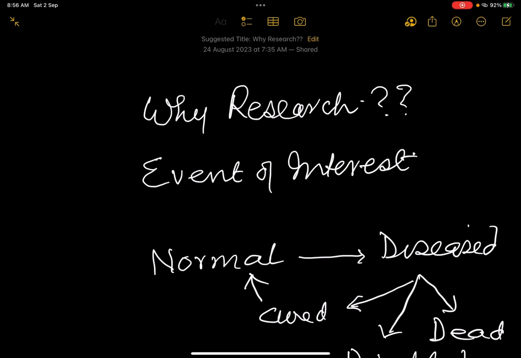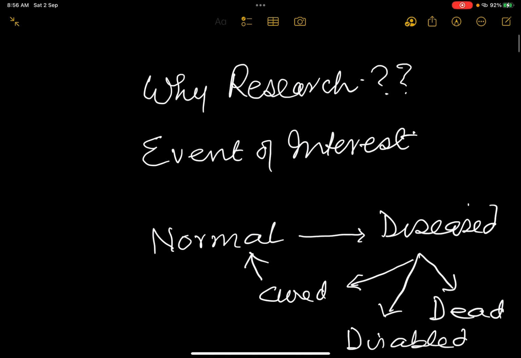Why should we do research? Because as humans, we are interested. We divide the events that are occurring around us into neutral, painful, or pleasurable. And all the time, from birth to death, we are seeking to avoid the painful and seek the pleasurable. So, any event that can cause pain or pleasure is an event of interest.